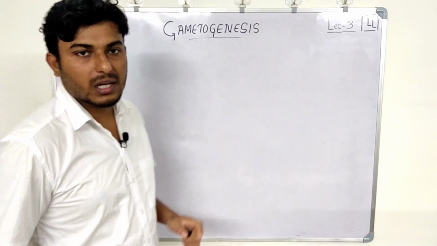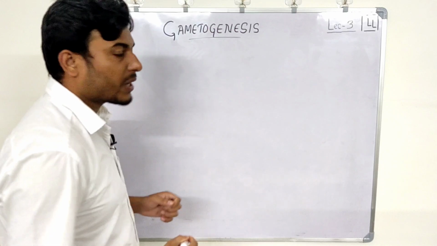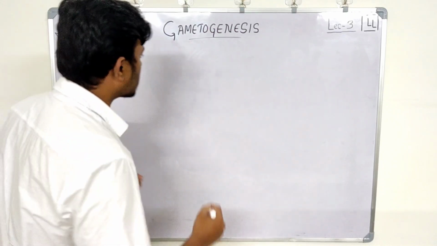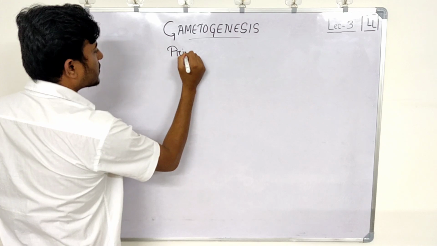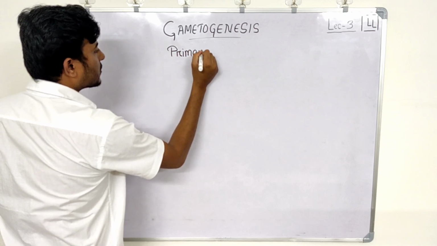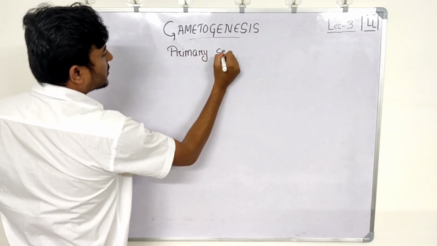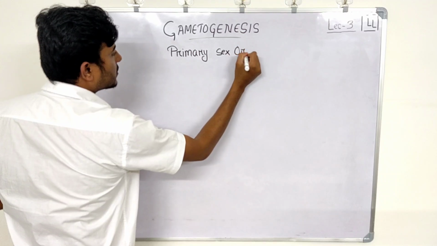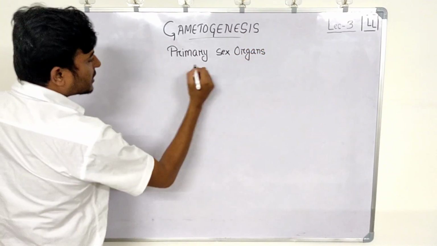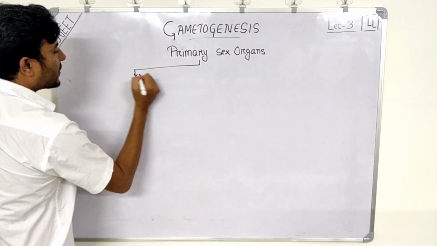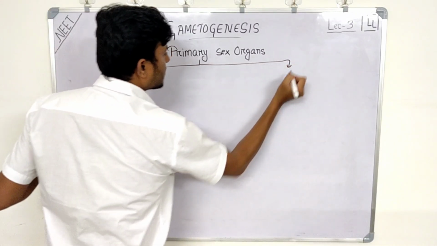So in the first class we talked about primary sex organs. The primary sex organs in male and in female are different, right?